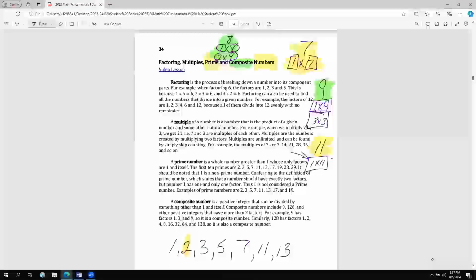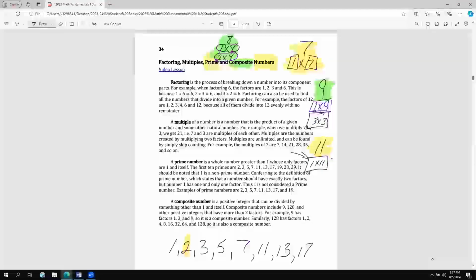What about the number 14? It's 1 times 14 and 2 times 7. So it's not prime. What about 15? It's 1 times 15 and 3 times 5. That's right. What about 16? It's 1 times 16, 2 times 8, and 4 times 4. That's not prime. What about 17? 17 is 1 times 17. Oh, but there is no other way. So the next prime number would be 17.